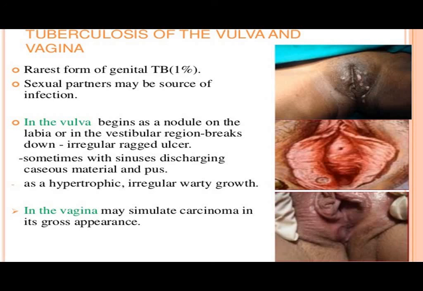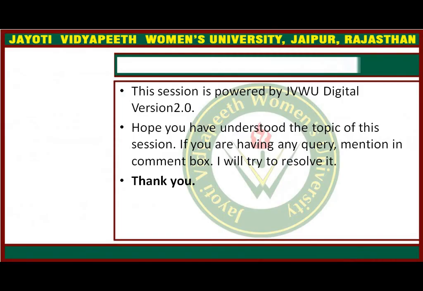Later on, sometimes sinus formation will be there, and caseous material and pus may come out of it. Otherwise, a hypertrophic growth might be there. In vagina, it will have a similar look to that of carcinoma. So this is about the tuberculosis of various parts of the genital tract.